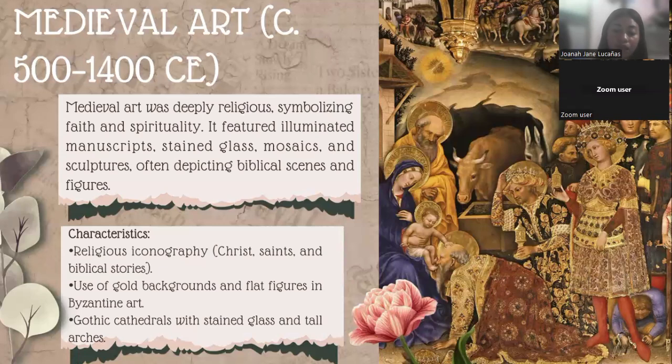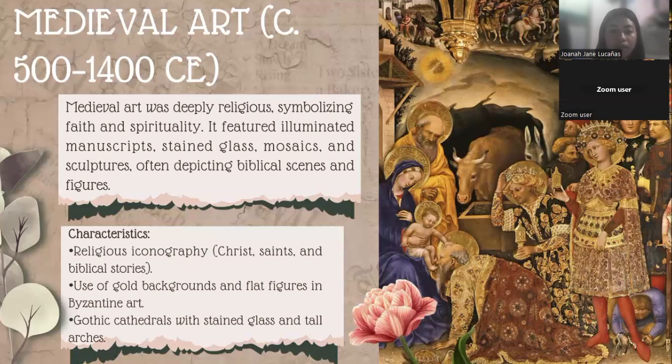Next is the flat and symbolic style. Figures often look flat, stiff, and serious, not focused on realism like Greek or Roman art. Symbolism was more important than lifelike appearance. And third is gold backgrounds and bright colors, common in paintings and icons to represent heaven or holiness. Fourth is architecture: Romanesque style, with heavy round arches and thick walls; Gothic style, with tall buildings, pointed arches, flying buttresses, and huge stained glass windows like Notre Dame.